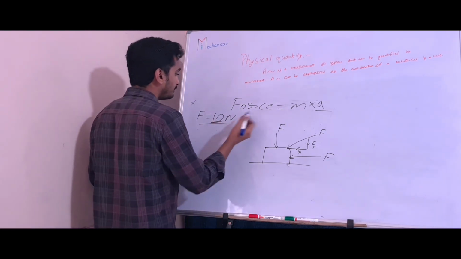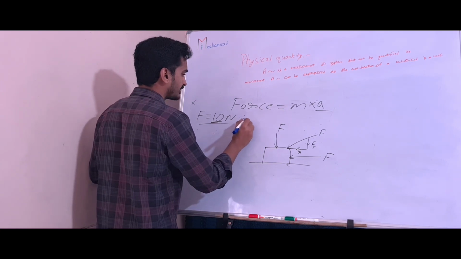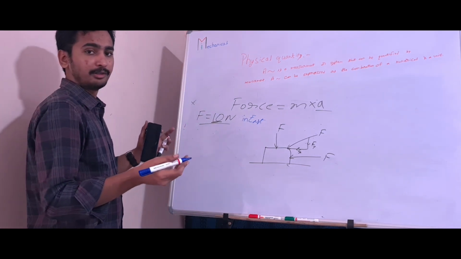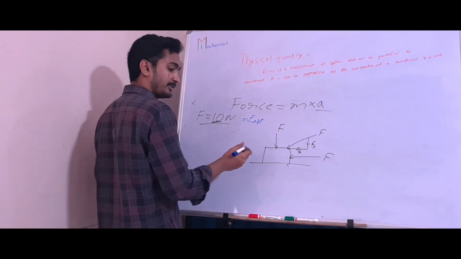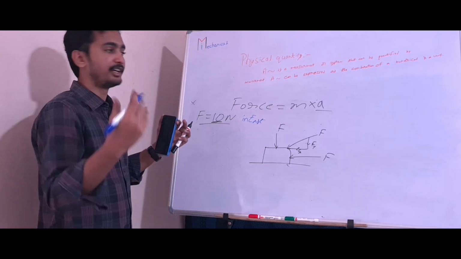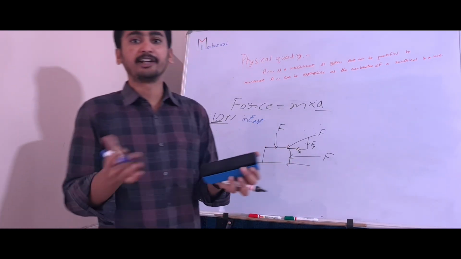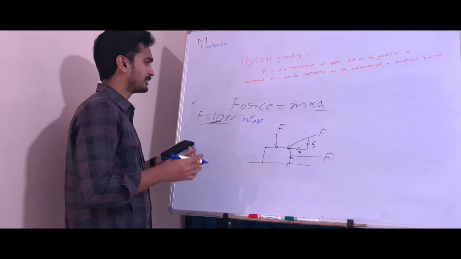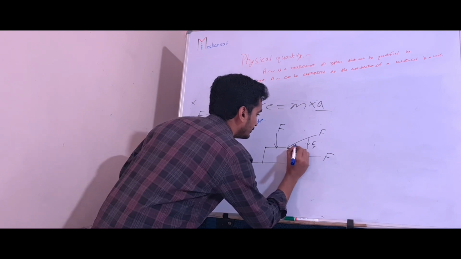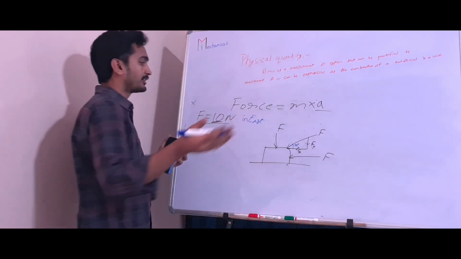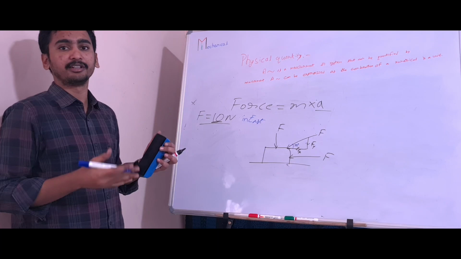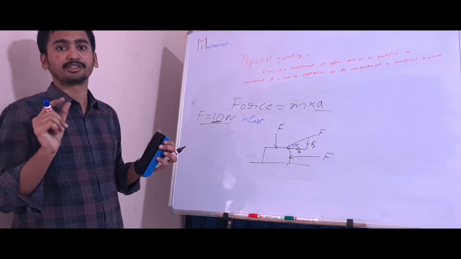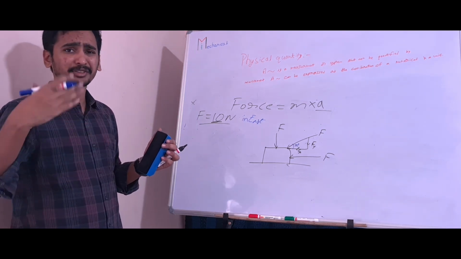In order to say 10 newtons in east direction or west direction, or in x direction or y direction, we need to define it. Whether in our problem we are defining with respect to north and east, or with respect to x, y, z. By that we can say, right, F of 10 newtons is acting at 30 degrees to horizontal. Here we need to clearly mention its direction also for force, because it will have a different effect.